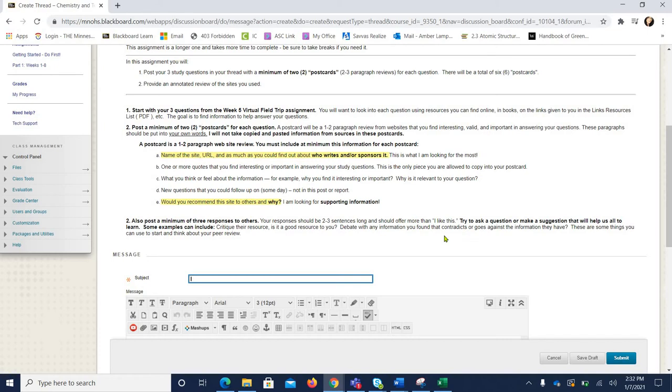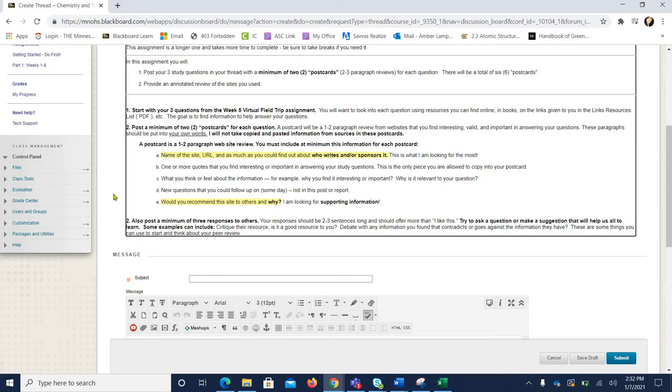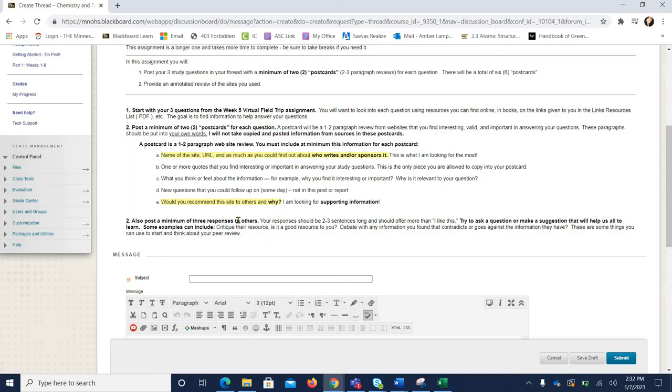So each postcard that you do, which is again that grouping of information, will have 5 things that I look for. And those things are listed right here for you. So the very first thing that you will see involves the name of the website that you are on. I want the URL, which is this address piece up here in this address bar.